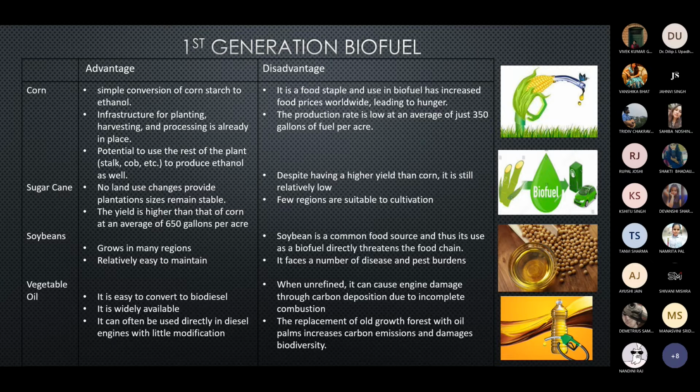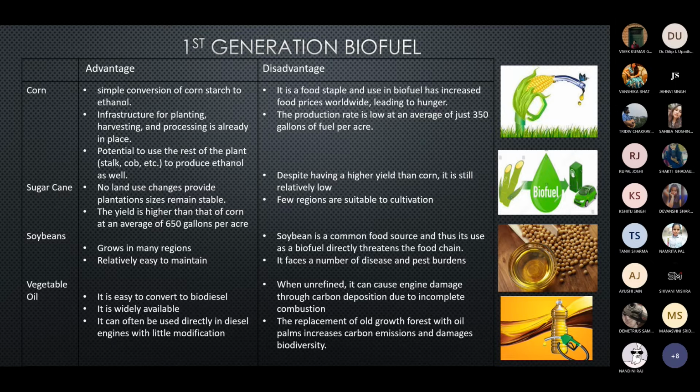It might sometimes give a low expensiveness. Along with this, it can often be used directly in a diesel engine with quite little modification. Also, the disadvantage is that it can cause engine damage through carbon decomposition due to the incomplete conversion. So this is why we require a slight modification in order to use it successfully.